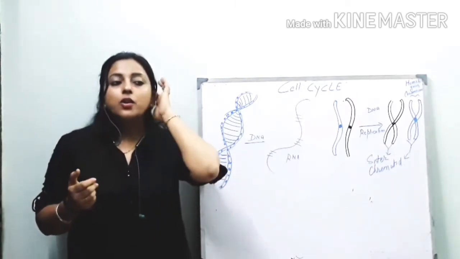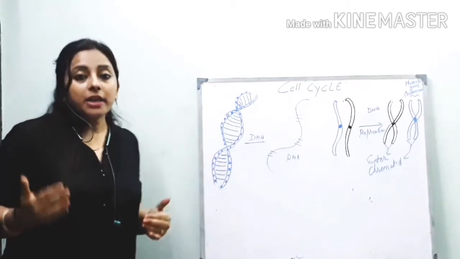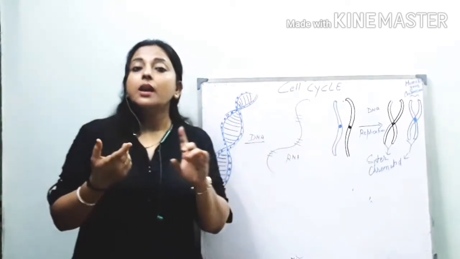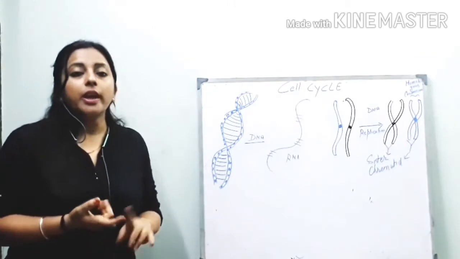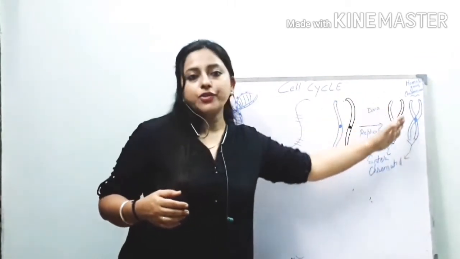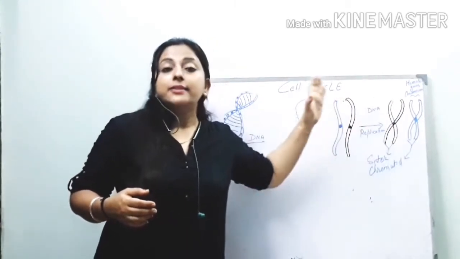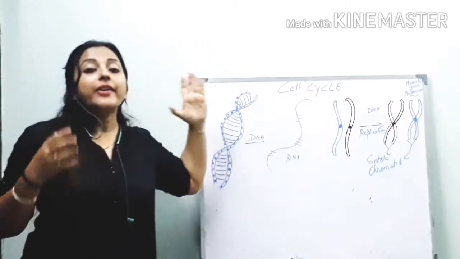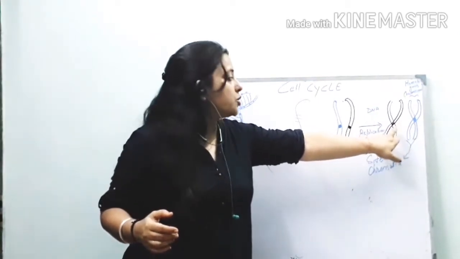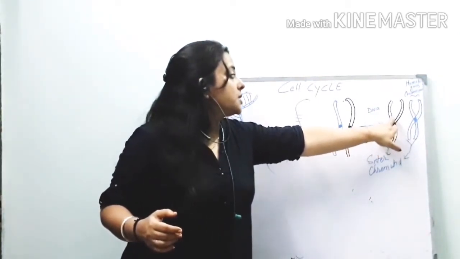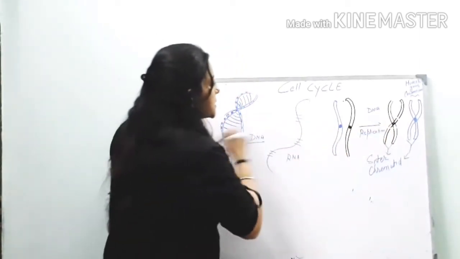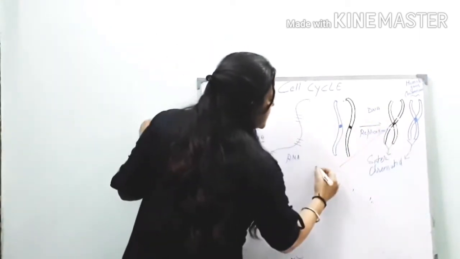DNA. So what happens during replication or duplication? These chromatids unite together, okay, and they are held together, and it forms this type of structure. And where the chromatids are held together, it is called the position. This structure is called the centromere.